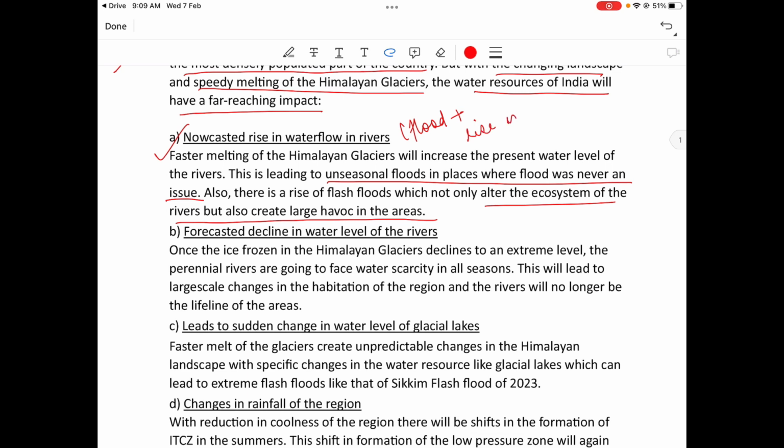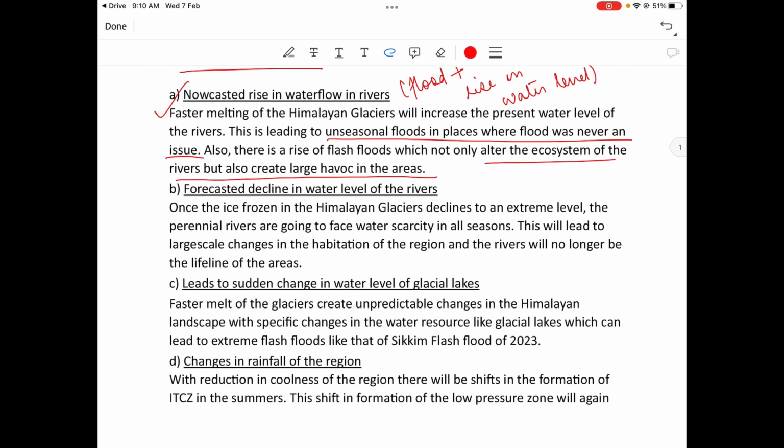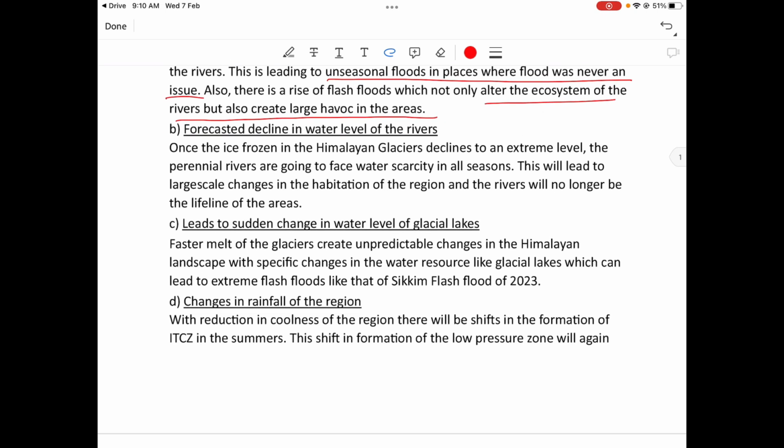plus rise in water level, which they have written. Okay. So now casted rise in water flow means if it melts, the water level will rise, and with the rise in water level there will be unseasonal floods and there will be floods in areas where there were no flood before.